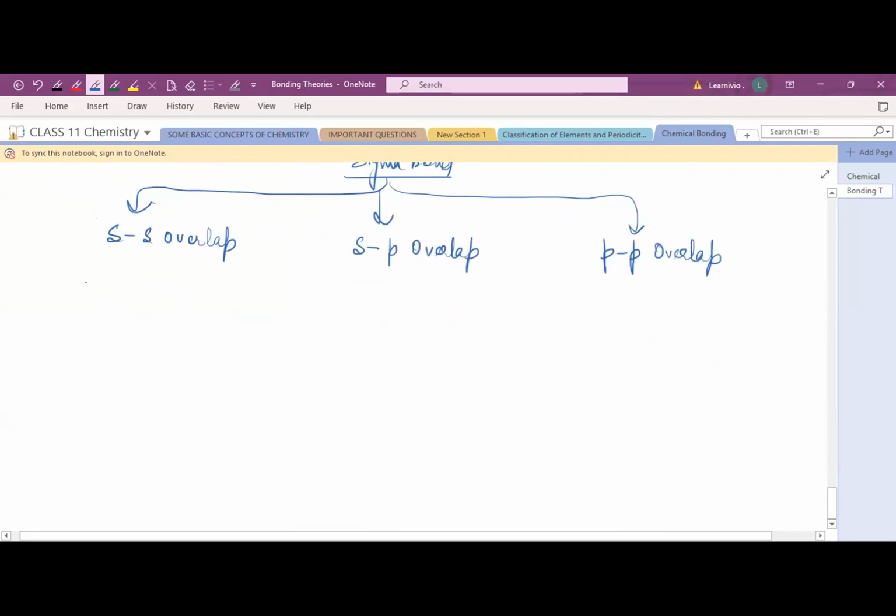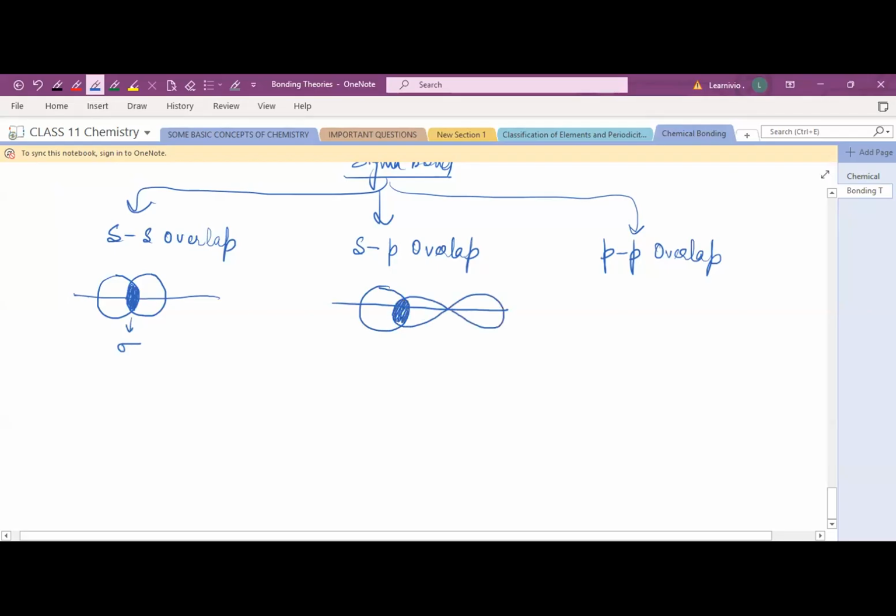Okay, you can draw the diagram over here. Suppose this is your internuclear axis. This is your s orbital, another s orbital. Right here, the overlapping. So this is your sigma bond. Similarly, sp orbital. Suppose this is your s orbital and this is your p orbital.